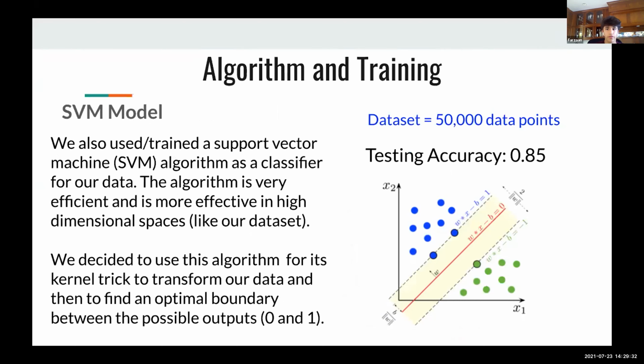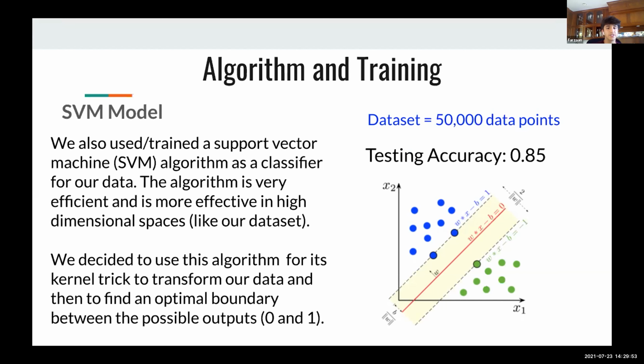And then for the third model, we use the SVM model. The support vector machine algorithm is very efficient and is more effective in high dimensional spaces, like our data set. The dimensions of our data set were 42,000 by 785, making it a high dimensional space.